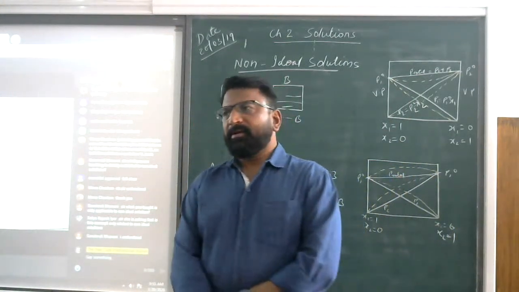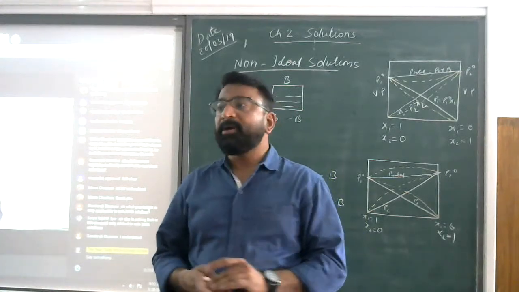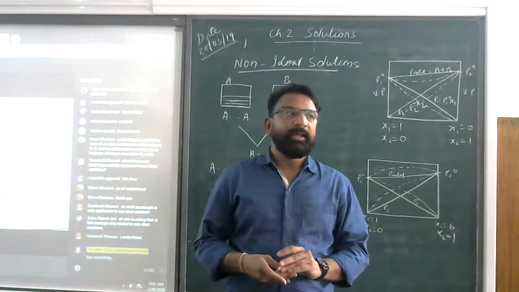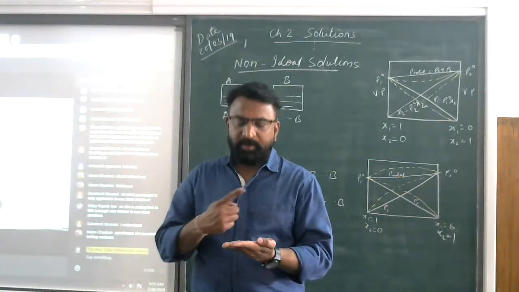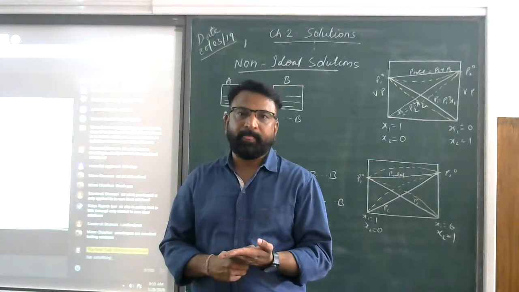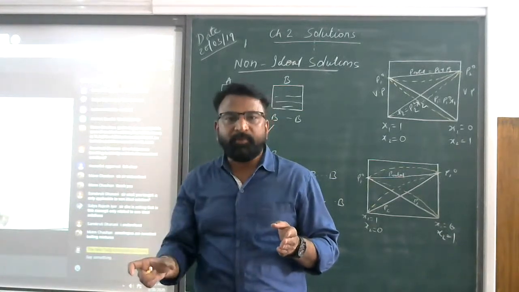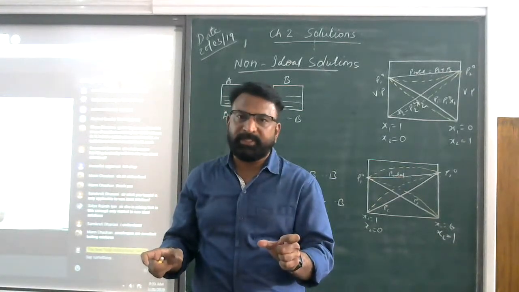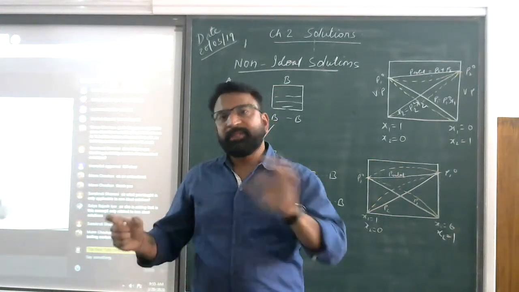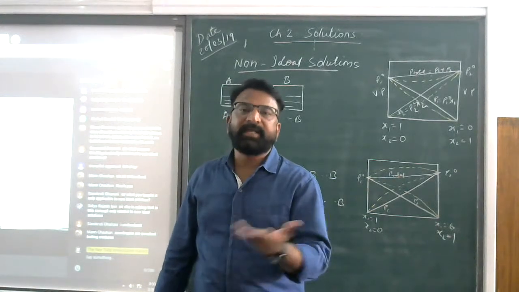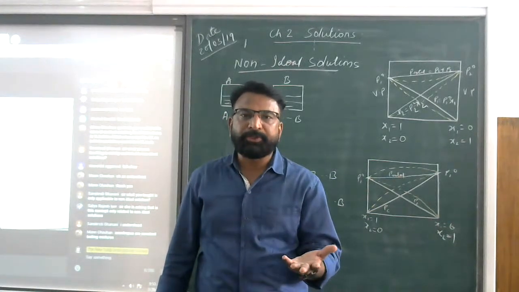Before starting this azeotrope topic, I just want to ask you: if I give you a mixture of a solution of water and alcohol, water will be taken as the solvent and alcohol will be taken as the solute. When both are mixed together, a solution of alcohol is produced. That is a dilute solution of alcohol. I hope you understood this.